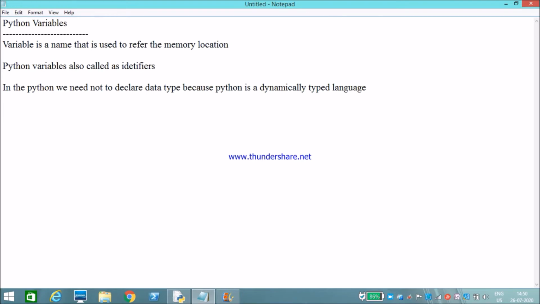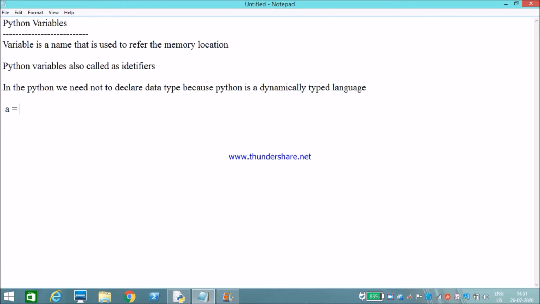In other programming languages like C, C++, to declare a variable we must declare a data type, like int a equals 10. We need to declare a data type in other programming languages. But in Python, it is not required to declare a data type. For example, I need to declare a variable, int is a variable and assign a value 20. That's it. No need to declare any data type in Python.